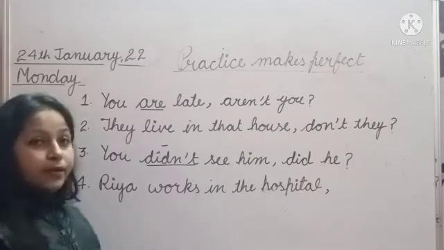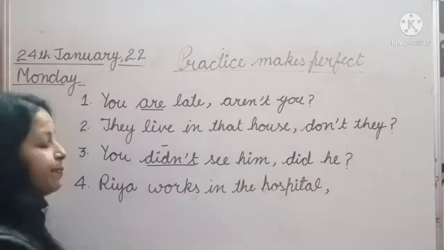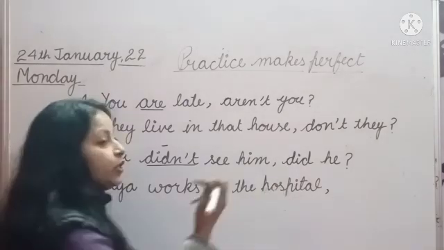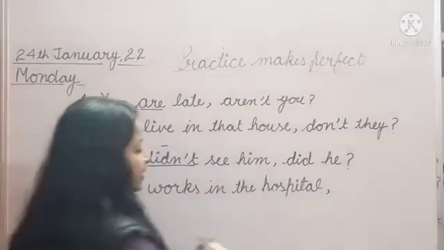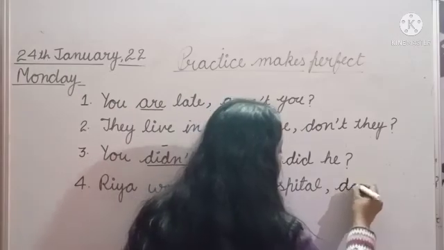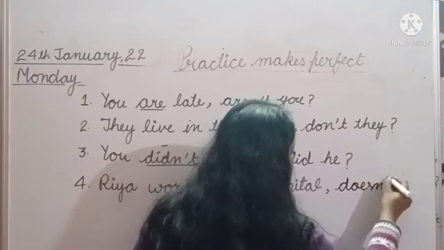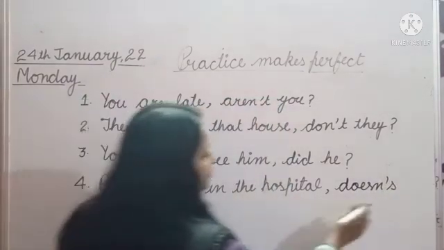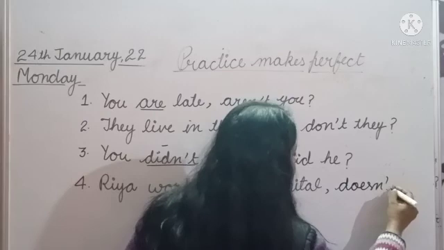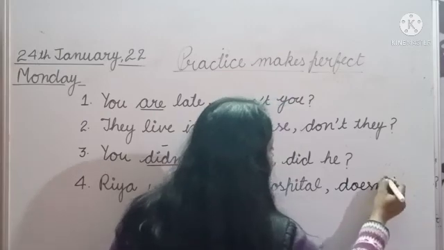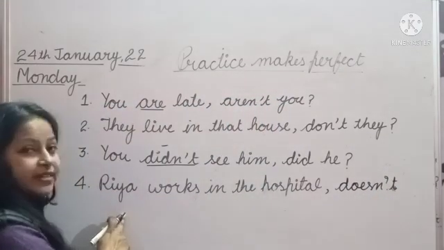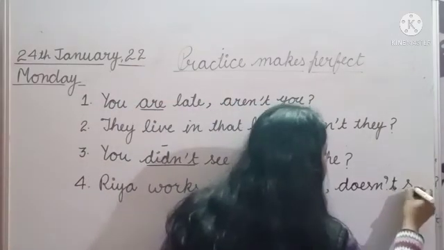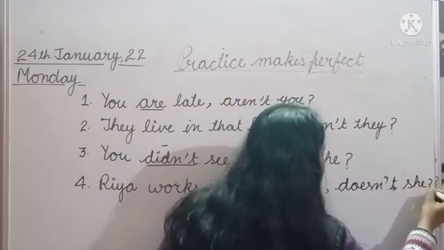So it is in positive form. This statement is positive, so we will make the question tag negative. Like, doesn't. So Riya is a girl. Doesn't she?